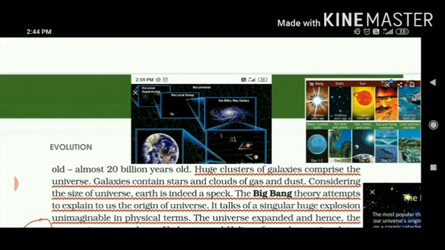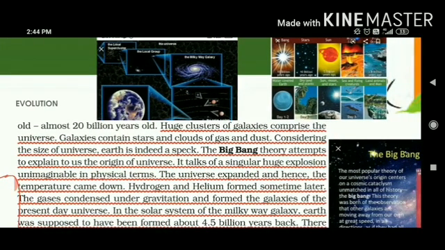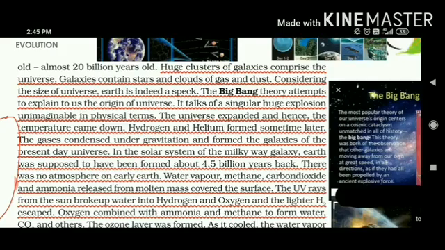So Big Bang theory is the very first theory. This was the first attempt by the scientists that they explained how universe came into existence. So from the lower classes, you are being studied that certain explosion takes place. That universe expanded, temperature which was much higher, it slowly came down. Hydrogen and helium, they formed. Gases condensed and they formed the galaxies in which we are living today. So Earth was just supposed to have been formed about 4.5 billion years back.